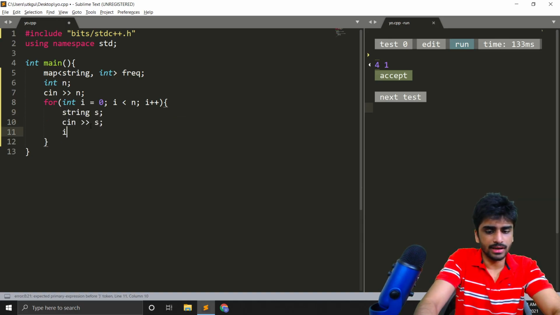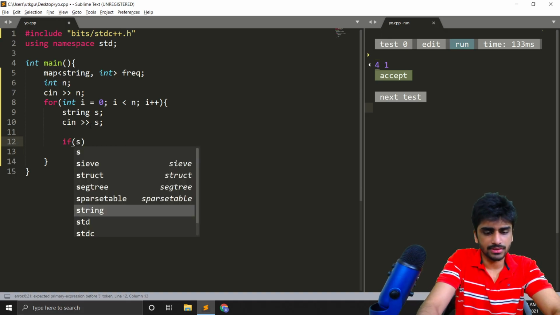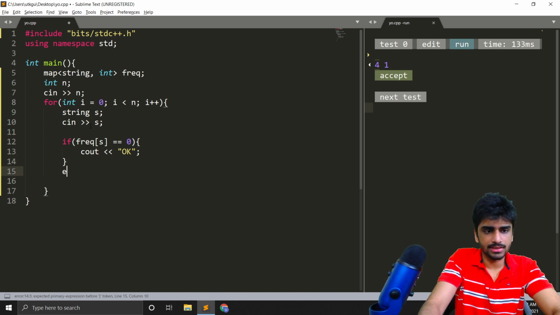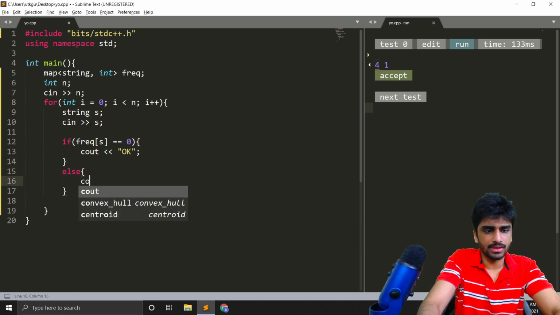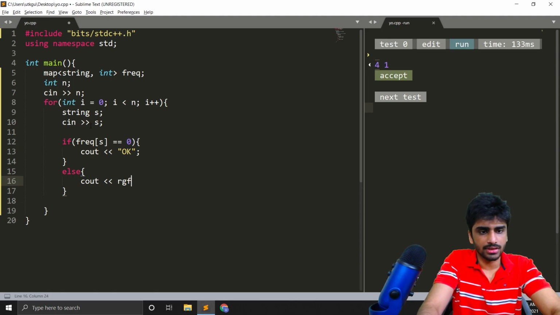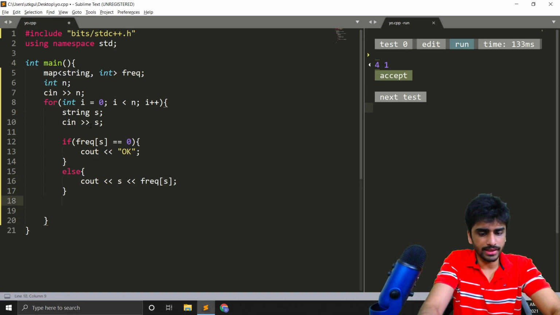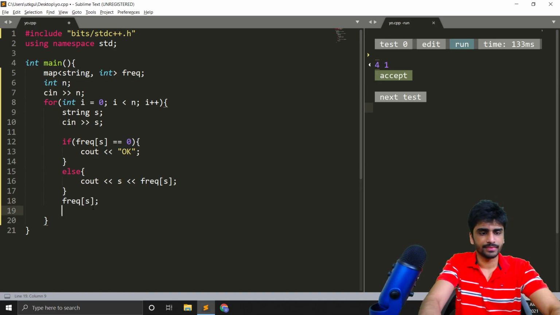Now, if the frequency of s equals 0, then I can just cout okay. Otherwise, I will cout the s followed by the frequency of s. And finally I have to increase the frequency of s. Okay, like this, and this should work.